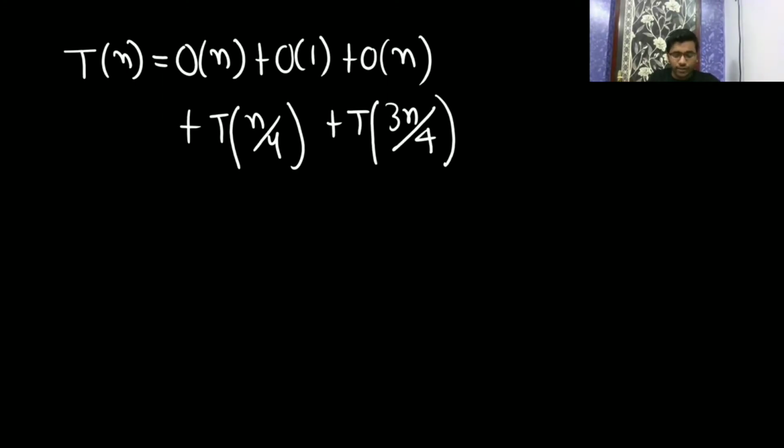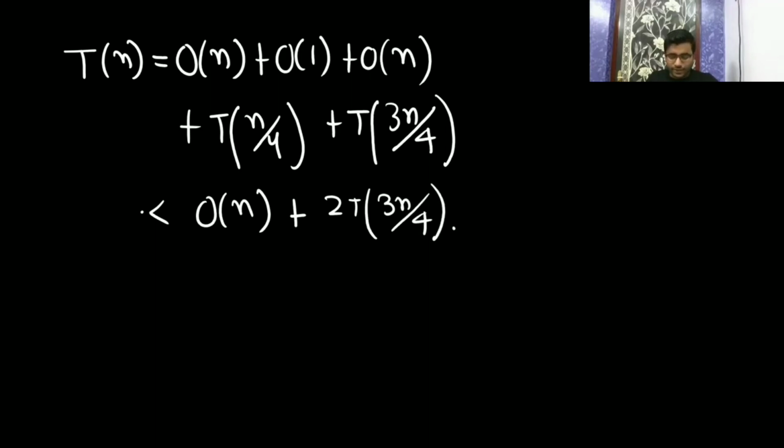So this is going to be your big O. You can take it as big O of n only, because it's going to be 2n. Consider it as big O of n only. Now I am saying it's smaller. Why? Because this n I will consider as 3n, just to solve the equation. So it becomes 2T(3n by 4). This is going to be your recurrence relation.